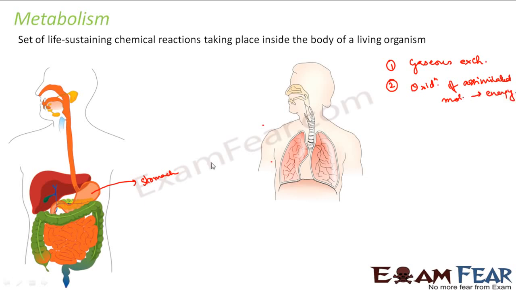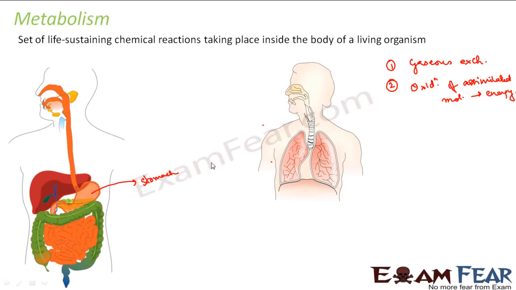So here in the process of digestion, the food is taken in, it is digested, it is absorbed by the body, and then how these molecules actually produce energy is taken care of by the process of respiration. In respiration also, if you look at the process in detail, you will see there are several steps like glycolysis, where glucose gets converted into pyruvate, then the Krebs cycle and the electron transport chain.